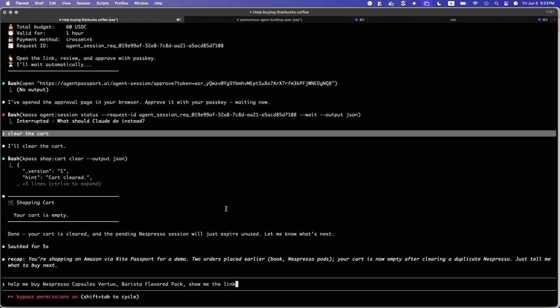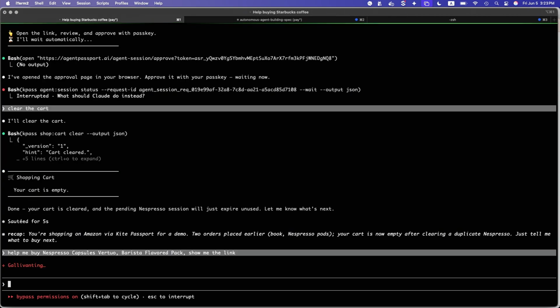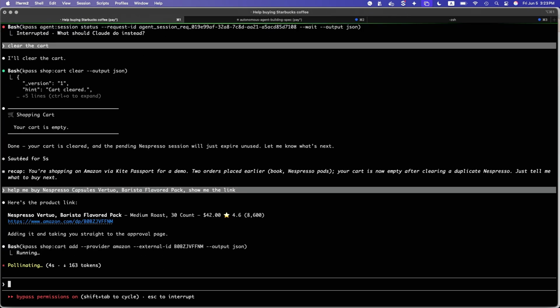So this is actually Claude Code, but you can use any of OpenAI, ChatGPT, or OpenClaw. I use Claude Code because I'm a developer. In this case, my Claude Code can help me buy anything on Amazon or help me book flights.